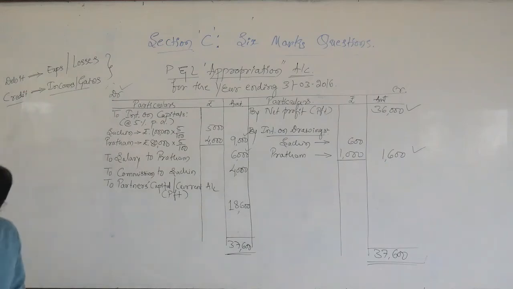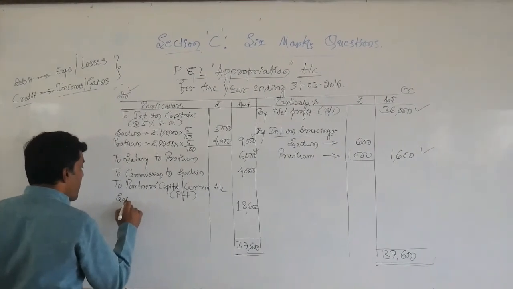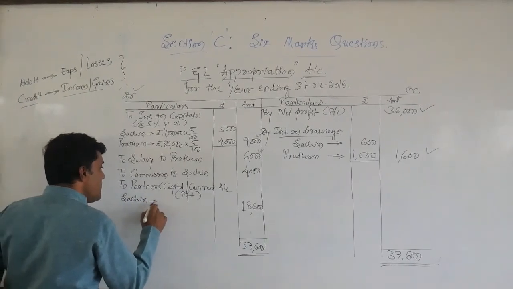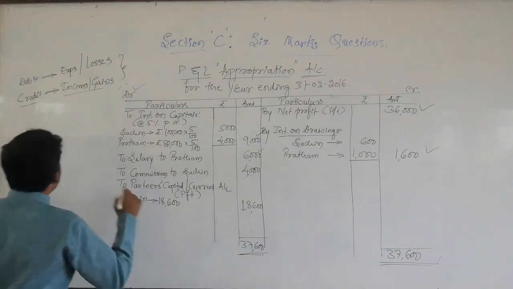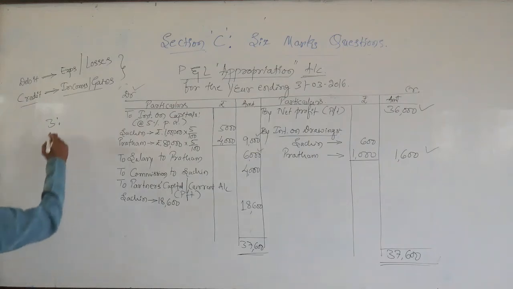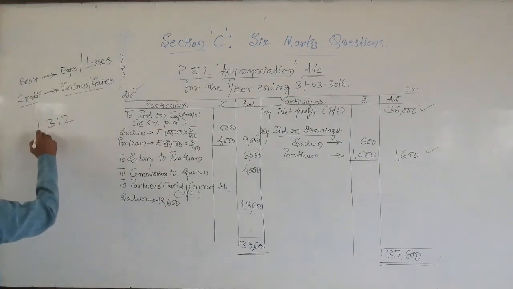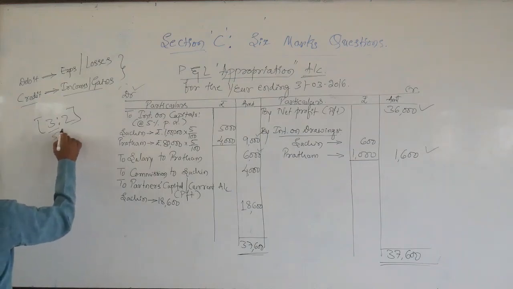So our partners' names are Sachin and Pratham. The first partner's name is Sachin. So out of 18,600, their profit sharing ratio, which is given in the problem, is 3:2. I repeat once again, 3:2, dear students. You have studied mathematics up to 10th level education. 3:2 means 3 by 5, 2 by 5.